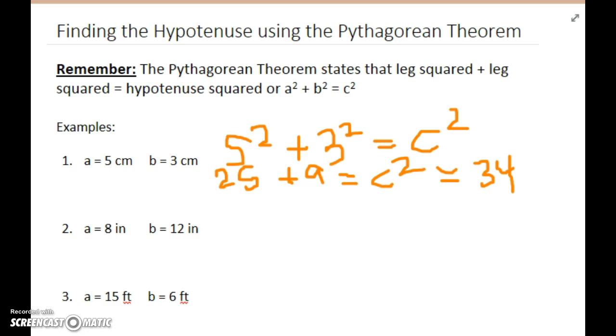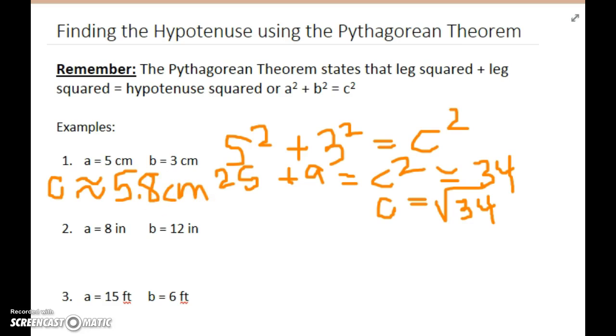So we are going to find the square root of c squared, which is just c, and the square root of 34. Now, the square root of 34 is not a perfect square, so we need to use our calculators to find the square root of 34. We know it's going to be between 5 and 6, and when we use our handy-dandy calculators, we see that it is approximately equal to 5 8/10 centimeters.